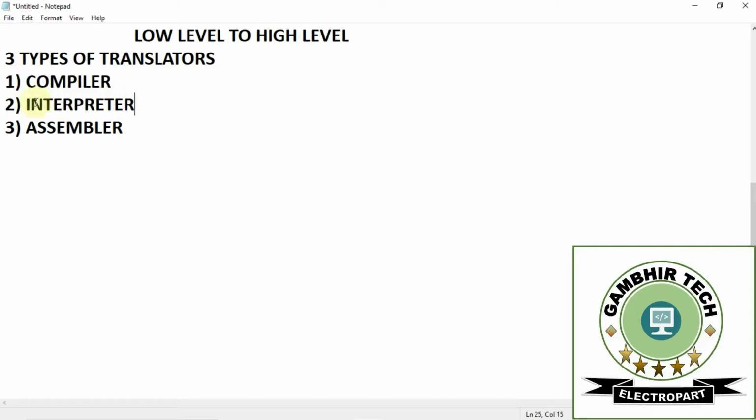And what does the interpreter do? The interpreter reads the first line of the program and checks whether it has an error or not. If it has any error, it will say that this first line is having an error.